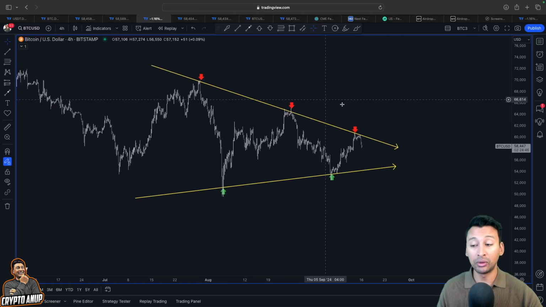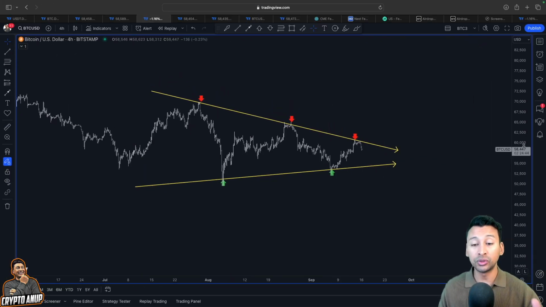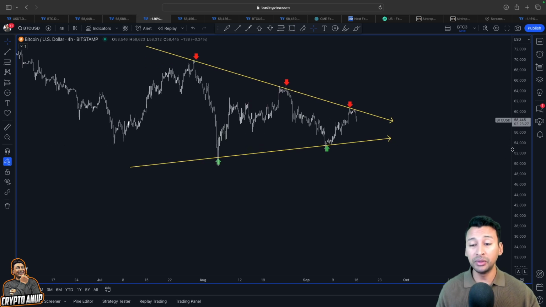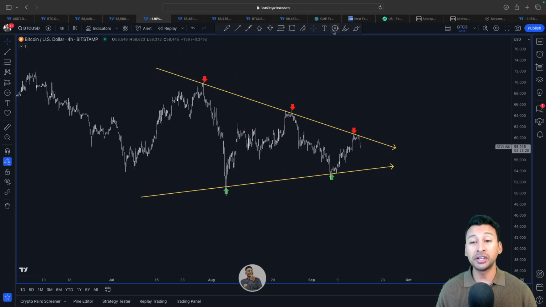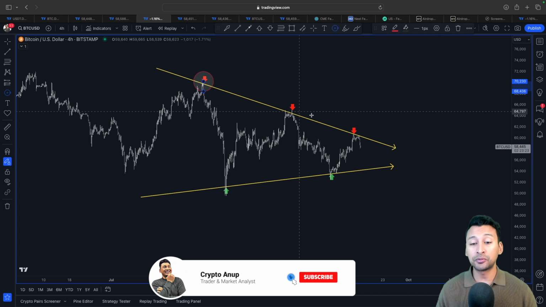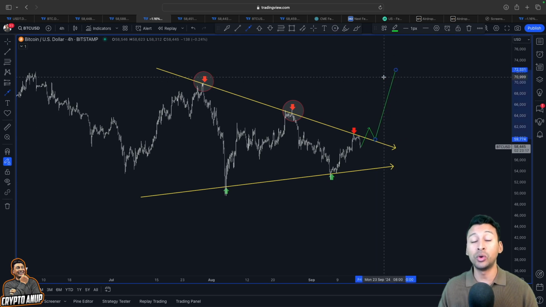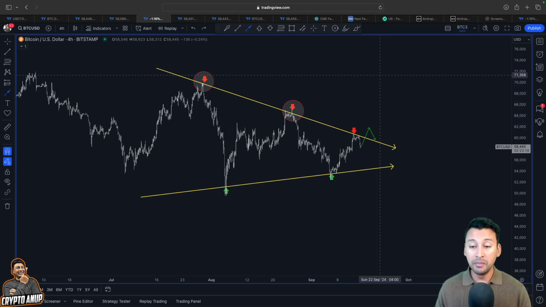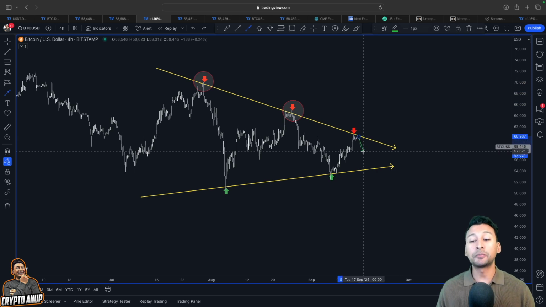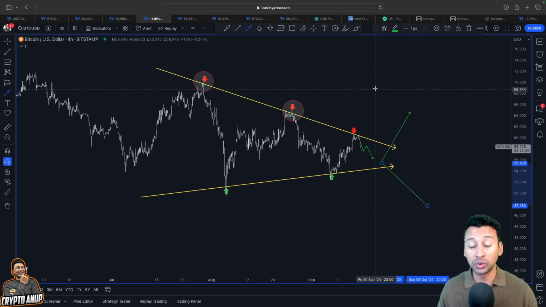Because we know if we simply zoom out, this pullback was absolutely normal, because the upper trend line from the symmetrical triangle has rejected us in the past price action. So since the price was testing around that area, I showed you only after flipping this trend line into support, we are expecting the price of Bitcoin to go parabolic. But remaining below this trend line means expect some more weakness, some more sideways, even some pullback to the downside, price testing some key trend line before choosing an actual trend direction.